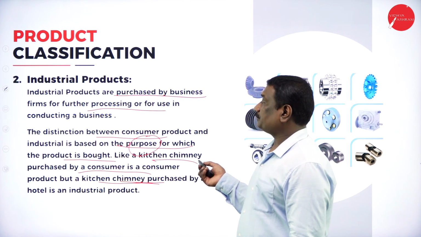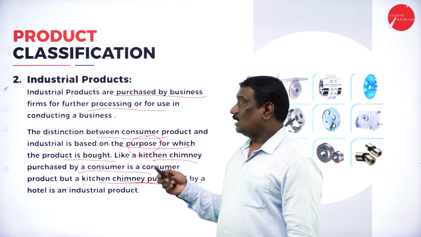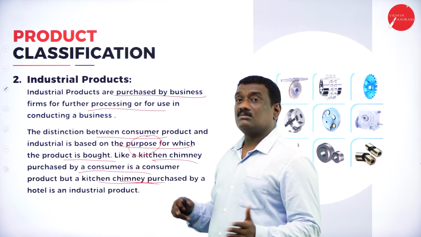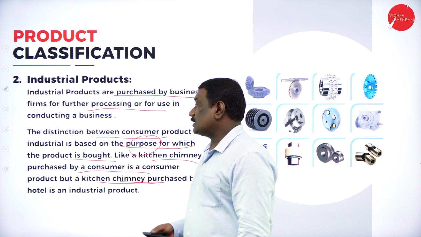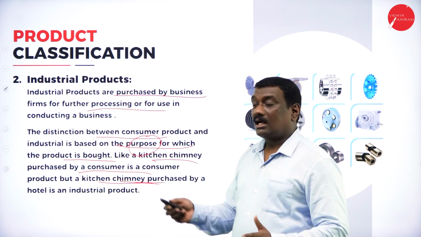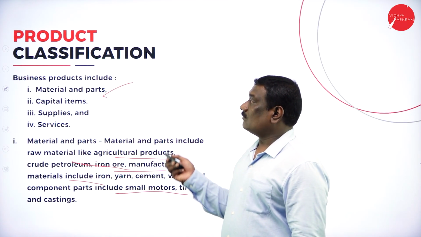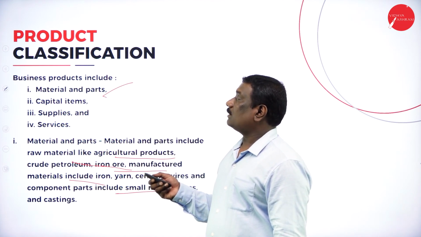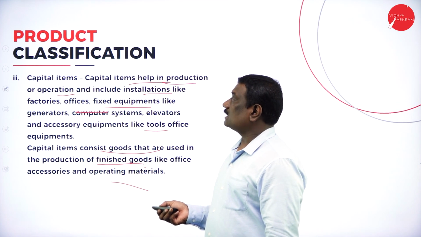Industrial products can be purchased by firms but not by consumers for final consumption. So here we can see the difference between consumer products and industrial products, and it is totally based on why it has been purchased and what will be the use of that product if you buy it. Industrial goods are again divided into materials and parts, capital items, supplies and services. All this I explained to you.